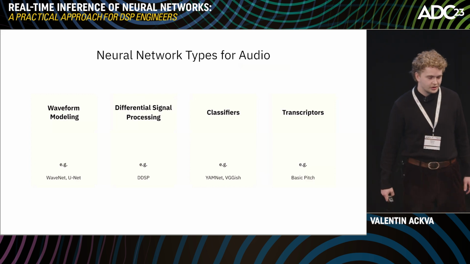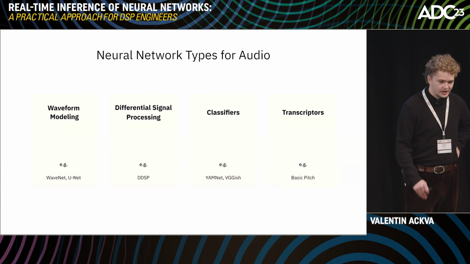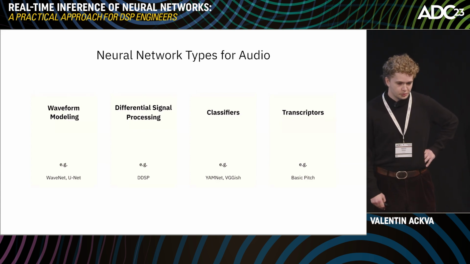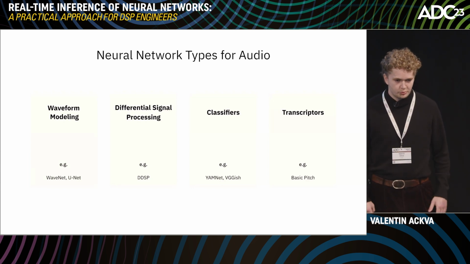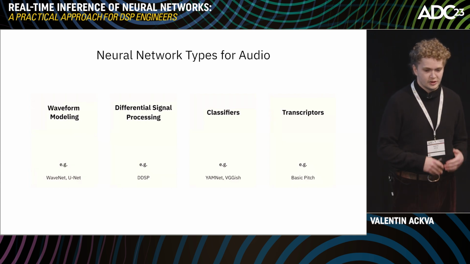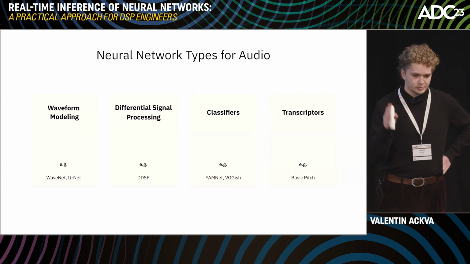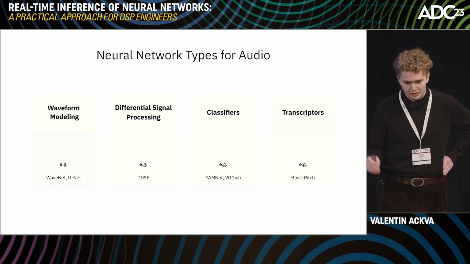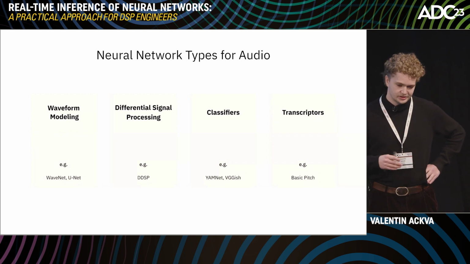In the last years, a lot of neural networks came out in the audio domain. And for simplicity, we decided to categorize these into 4 types. The first one is waveform modeling. That's a neural network that usually takes an input signal, processes it through the model, and gives us a processed output. Then we have differentiable signal processing. These are usually types that take in an audio input, and the network predicts some parameters for DSP algorithms, for example, oscillators or filters. Then we have the classifiers.